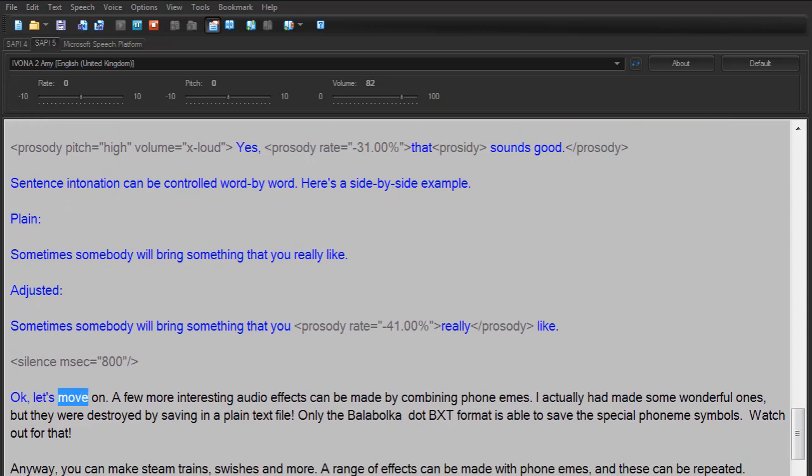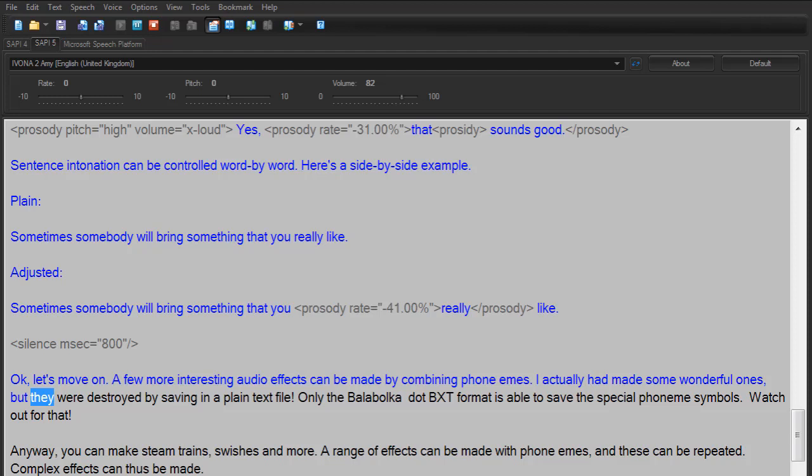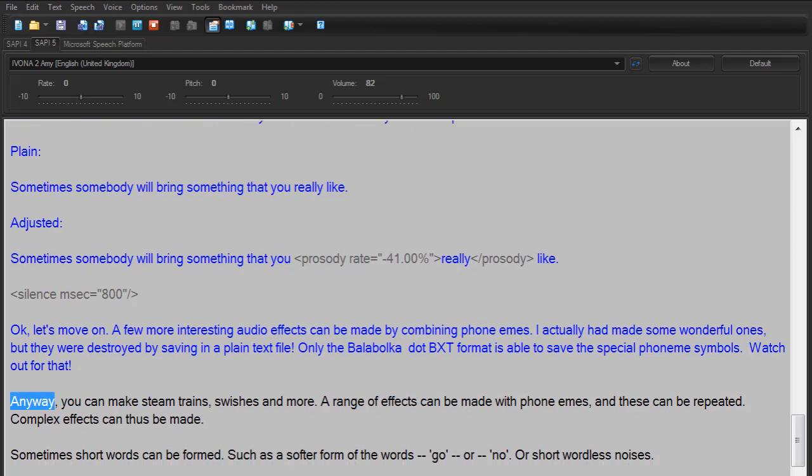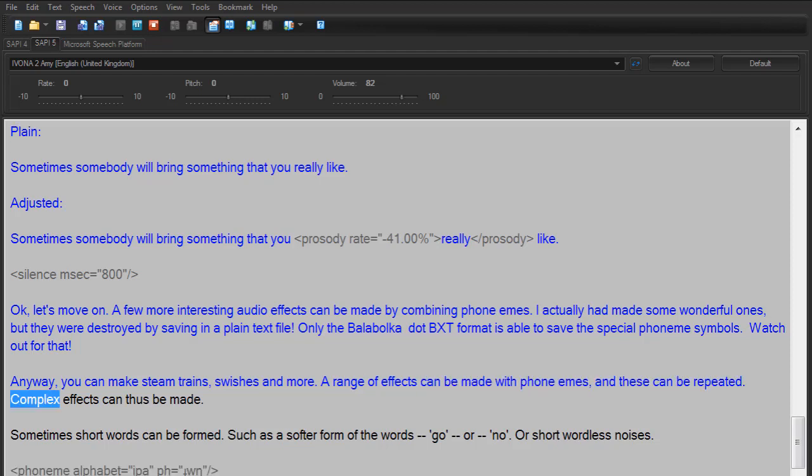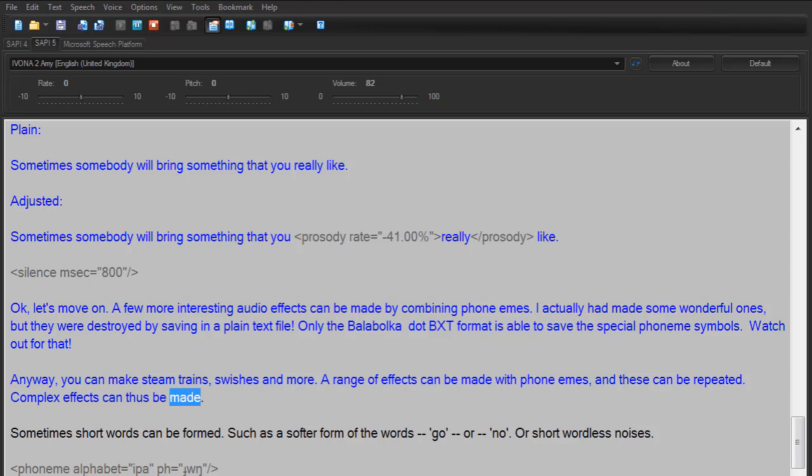Okay, let's move on. A few more interesting audio effects can be made by combining phonemes. I actually had made some wonderful ones, but they were destroyed by saving in a plain text file. Only the balabolka.txt format is able to save the special phoneme symbols. Watch out for that. Anyway, you can make steam trains, swishes and more. A range of effects can be made with phonemes, and these can be repeated. Complex effects can thus be made.